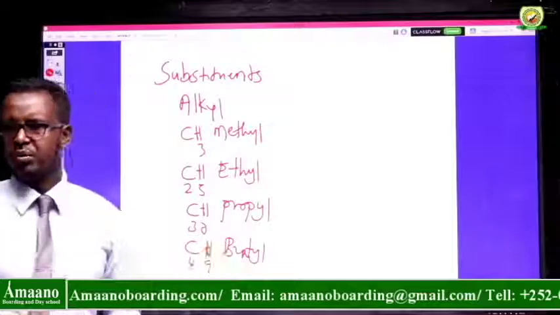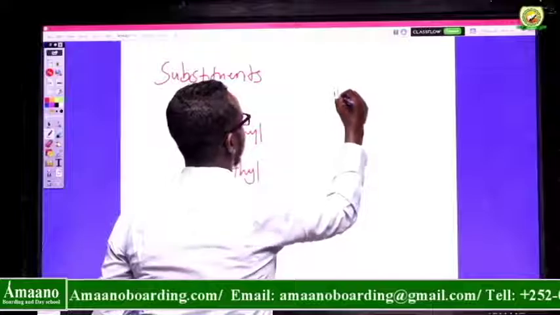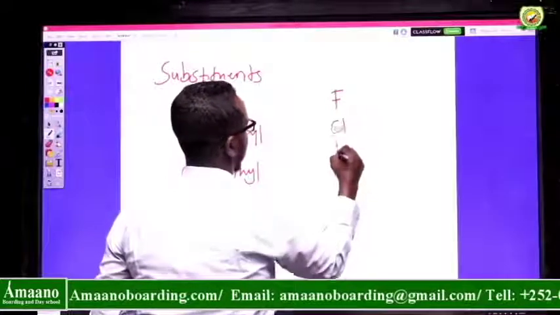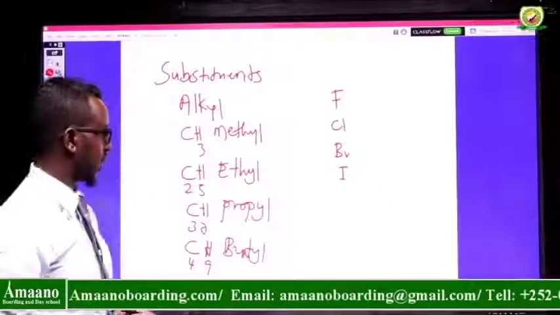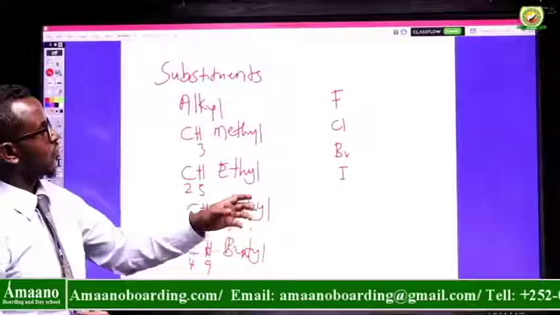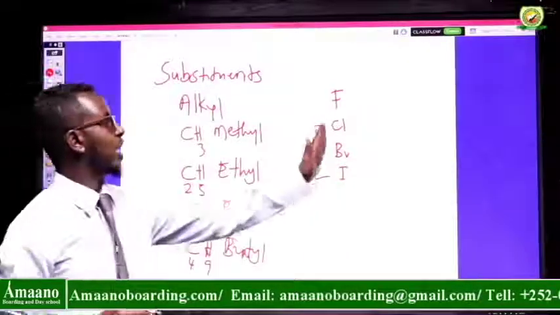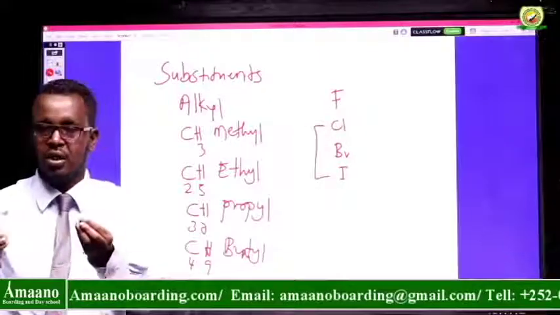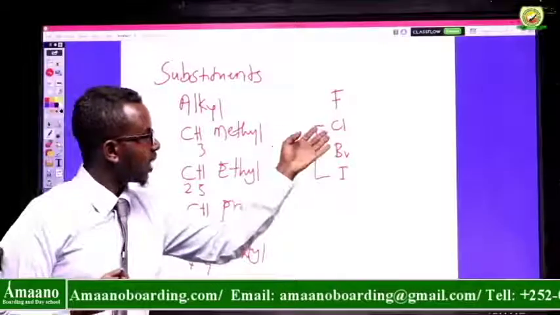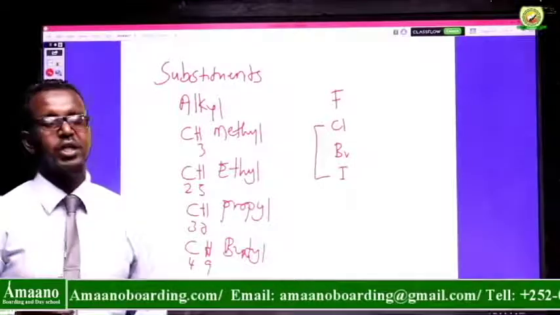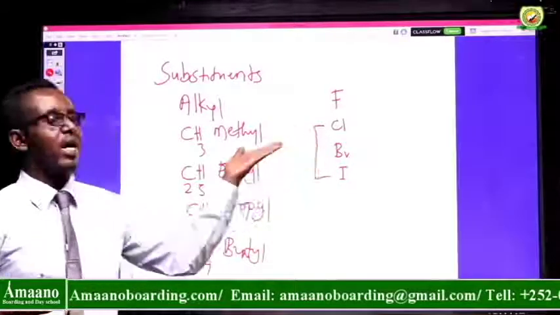The other possible substituents are halogens. We are familiar with halogens: fluorine, chlorine, bromine, iodine, astatine. We can choose three of them. We can remove a hydrogen and put chlorine there, and what you form is called a haloalkane. We will explain that later. But how do we mention chlorine?